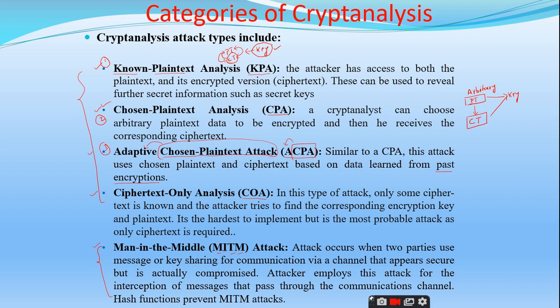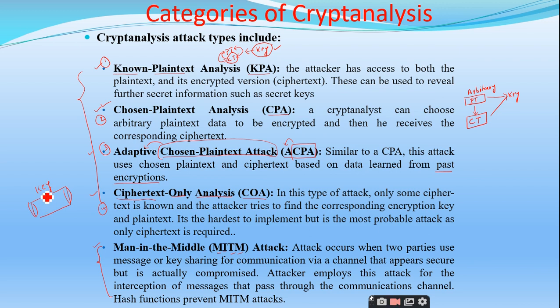Yes. Right. And the last category is the ciphertext only analysis. The name itself is saying that we are going to analyze the ciphertext only. Here the attacker does not know anything about the plain text. Right. So it is something like reverse engineering. The attacker knows only the ciphertext which is sent through the communication channel. By making use of this ciphertext only, the attacker tries to find the encryption key. It is a very tough job. It's almost impossible, right? And it's very hard to implement.